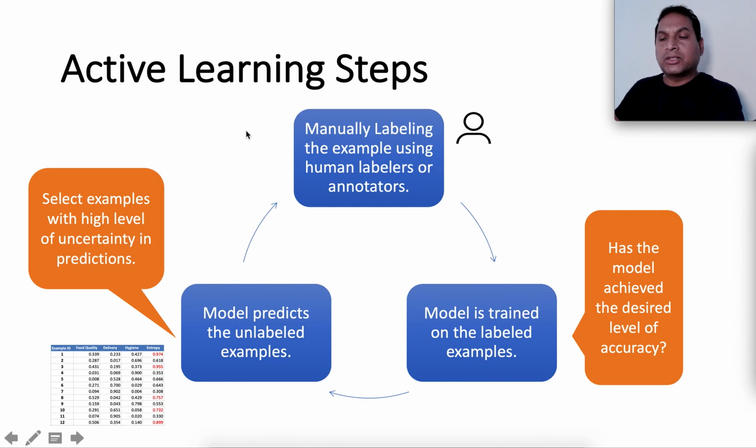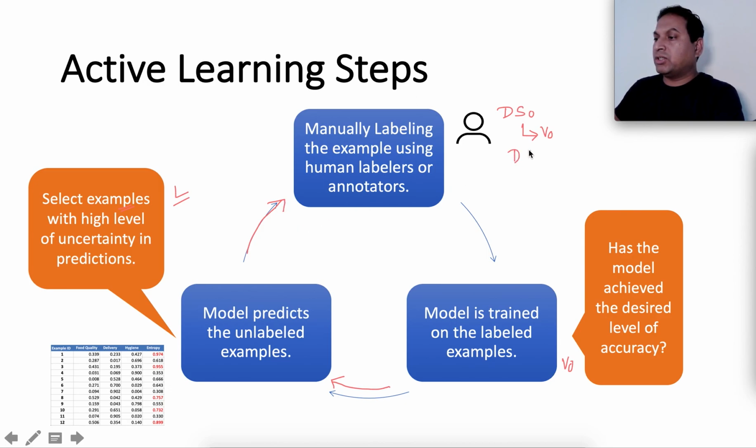These are the steps in active learning. After manually labeling examples using human labelers, we create a first data set DS0, and from that we build a model V0. The model is trained from these examples, and we also look at the model accuracy, maybe through cross validation. Then we use the model to predict the unlabeled examples, select examples with a high level of uncertainty in predictions, and again manually label them.